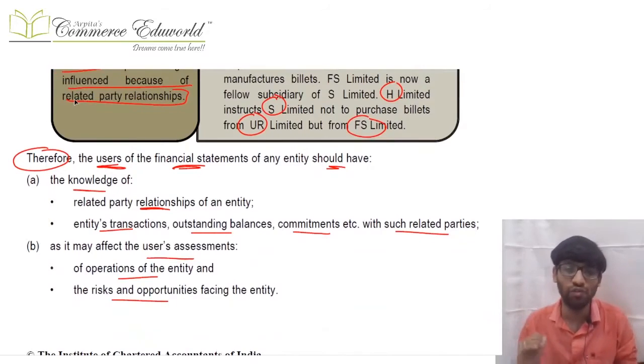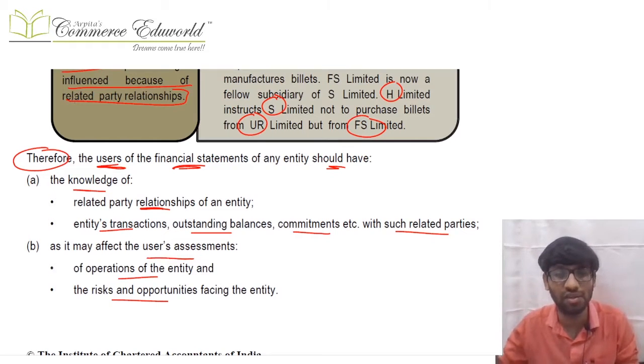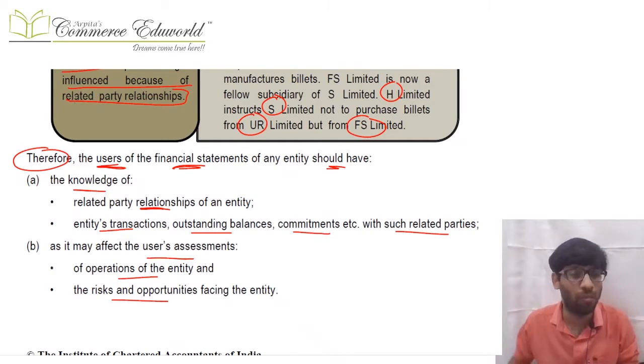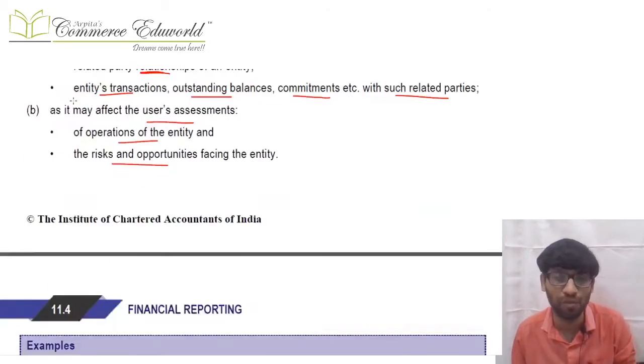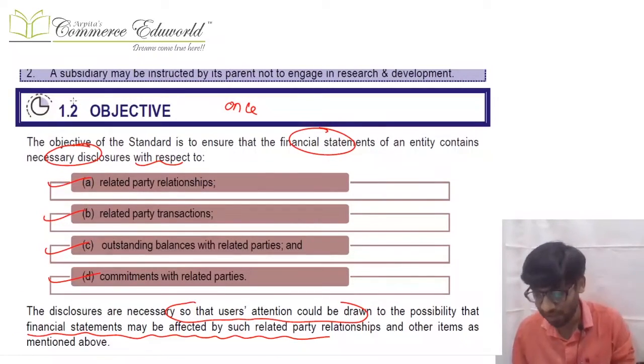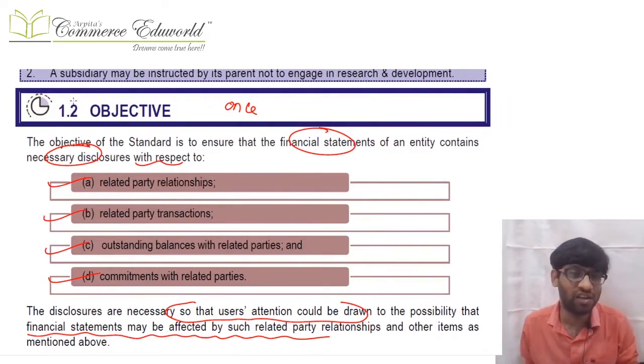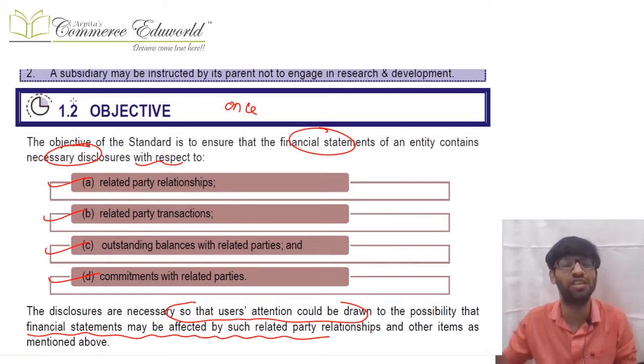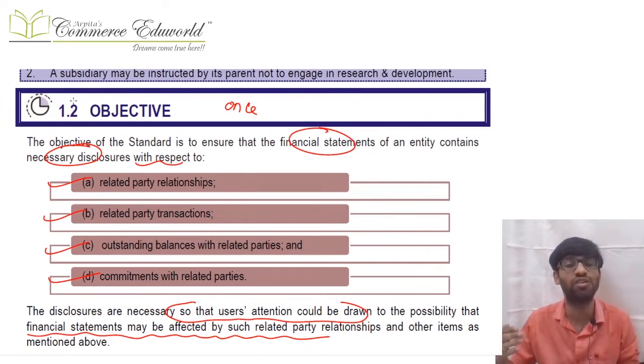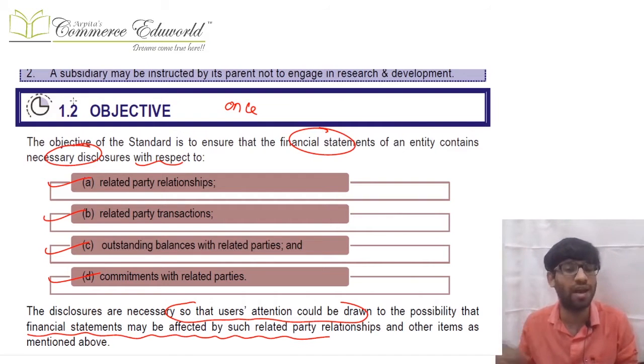And hence the users of the financial statements should have knowledge regarding related party relationships, related party transactions, outstanding balances, and commitments. This will affect the user's assessment regarding the operations of the entity, and the risks and opportunities faced by the entity. The objective of this standard is disclosure: disclosure regarding related party relationships, related party transactions, outstanding balances with the related party, and commitments with the related party.